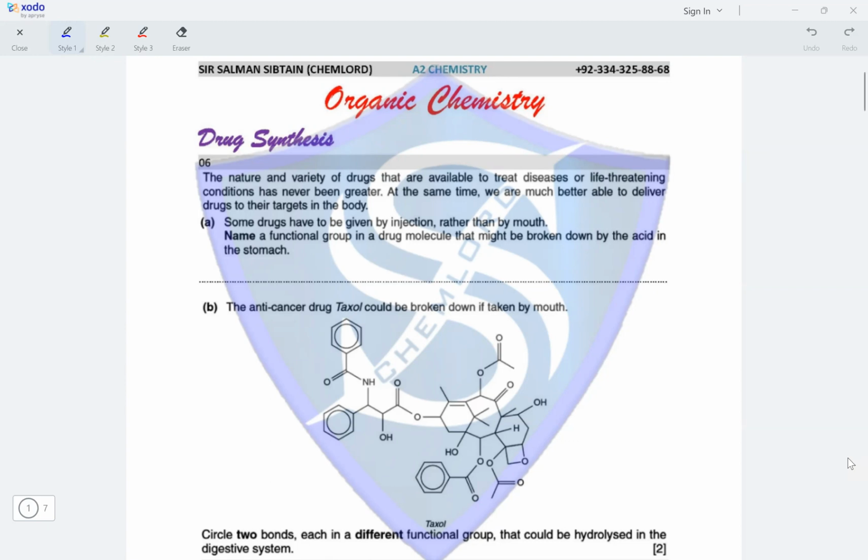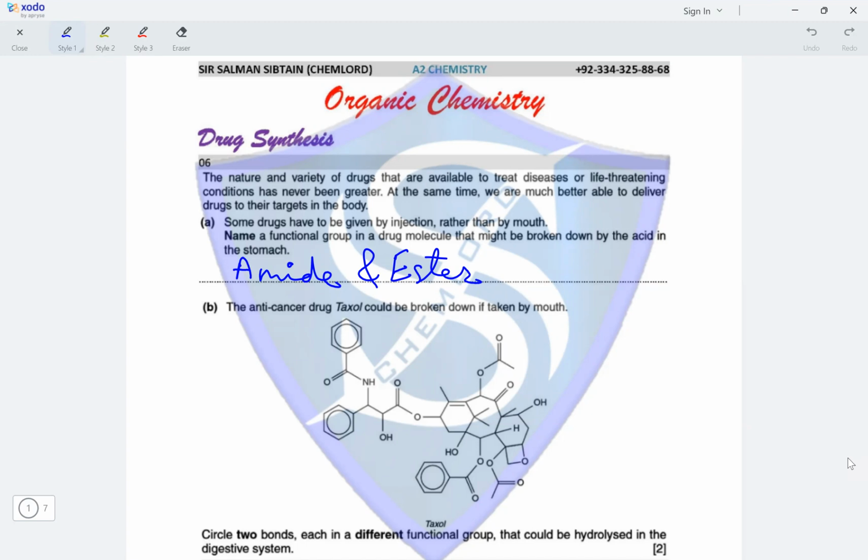in the stomach. So, amide and ester are the functional groups. The anti-cancer drug Taxol could be broken down if taken by mouth, and the structure of Taxol is given. Circle two bonds, each in a different functional group that could be hydrolyzed in the digestive system.